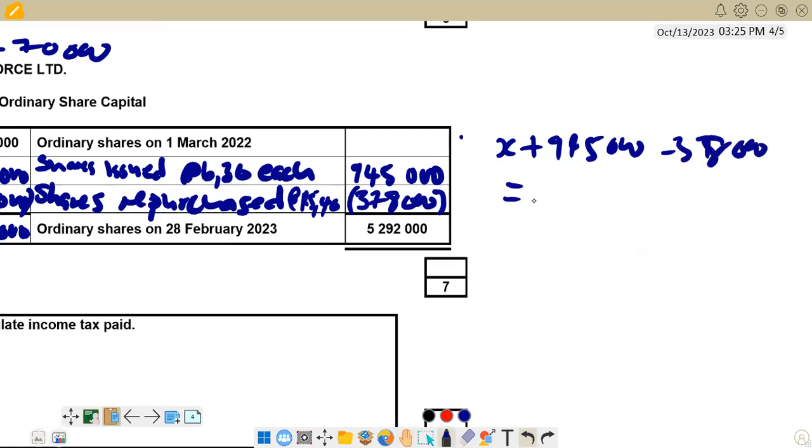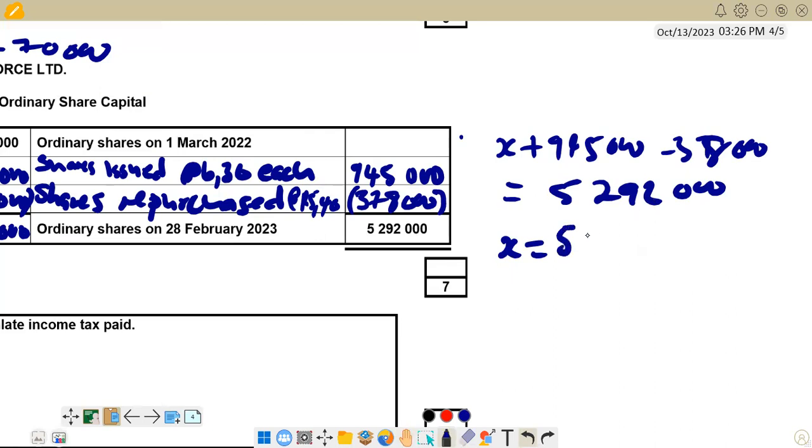If you do that, you get this figure, which is 5,292,000. So we make X the subject of the formula, which means this one is going to come to the other side, changing signs. Then X is equal to this one. When it comes this side, it becomes a negative.